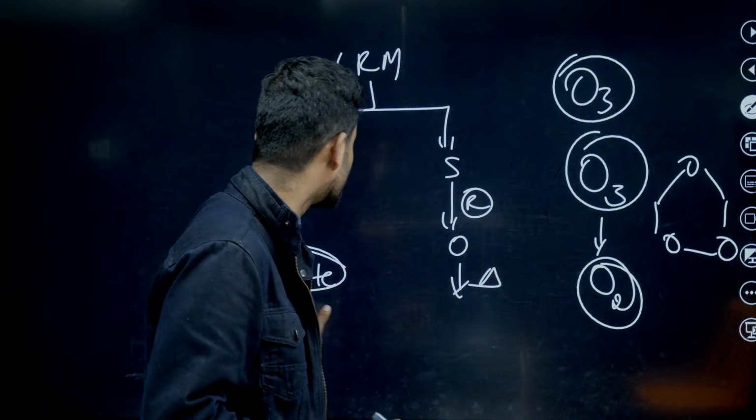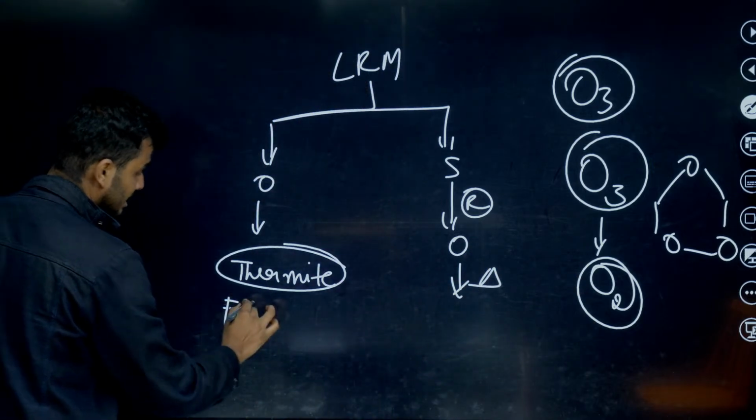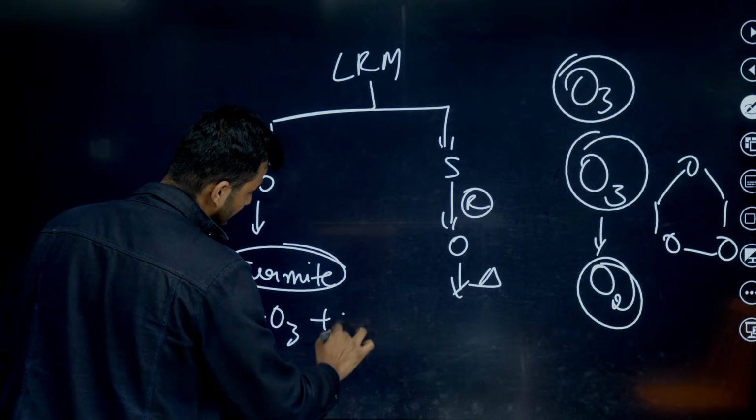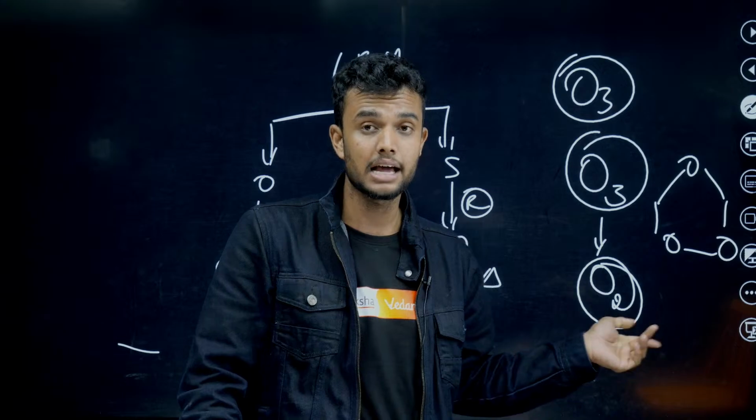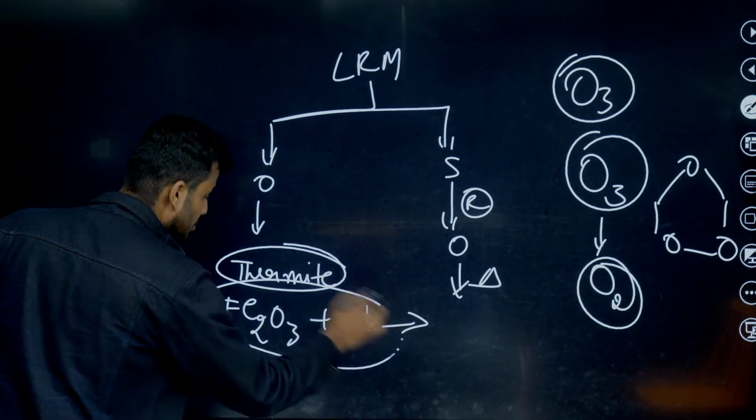That's why aluminum is used in this process. This reaction is there: Fe2O3 plus aluminum gives Al2O3 plus iron, with heat. It is very important. Please concentrate there. Please note down this reaction, aluminum thermite.